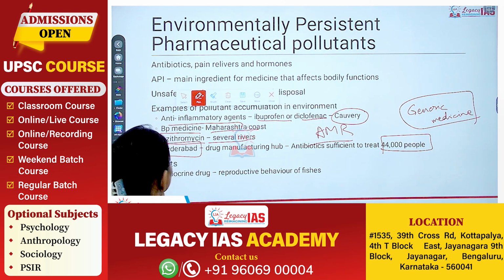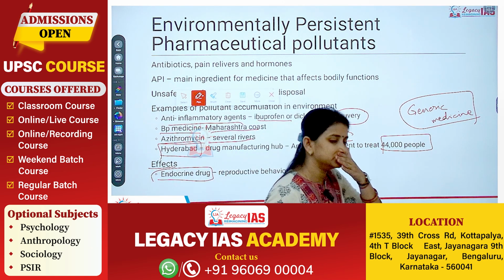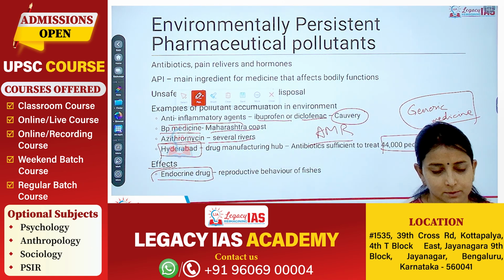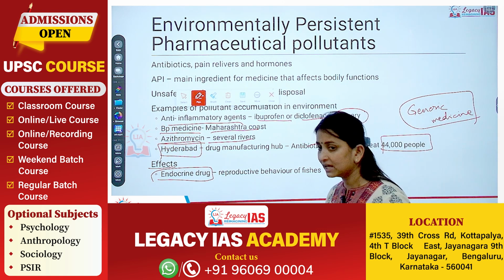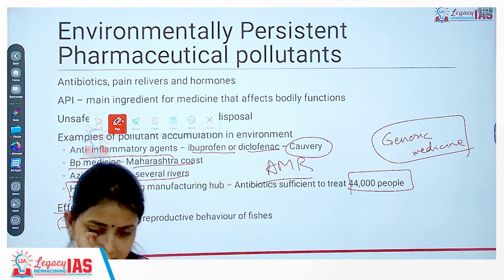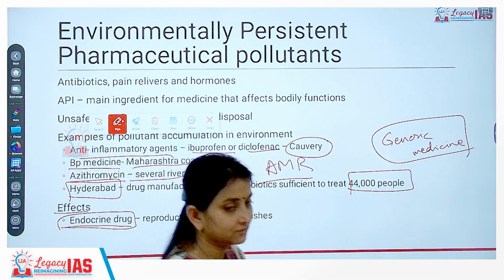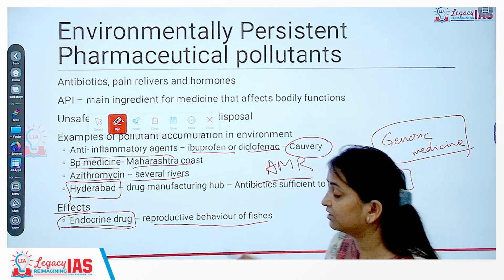Okay? So what are the effects? There can be several effects. For example, we observed that the presence of antibiotics in water bodies will lead to antimicrobial resistance also. But what are the other effects? For example, we take drugs for the secretions of endocrine glands. That affects the reproductive behavior of fishes.